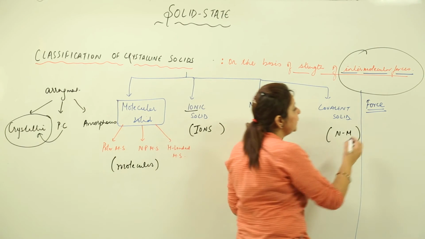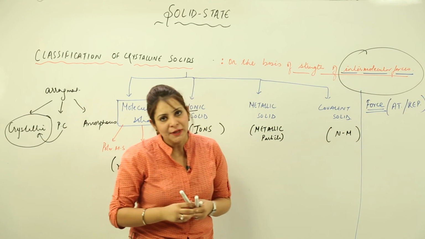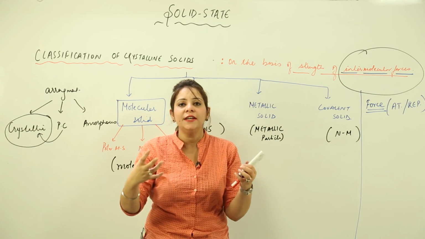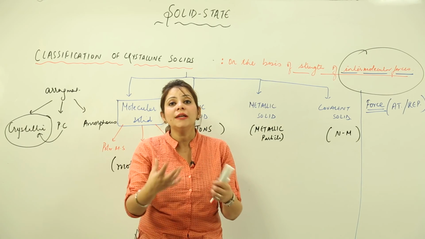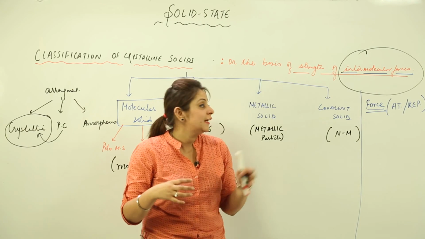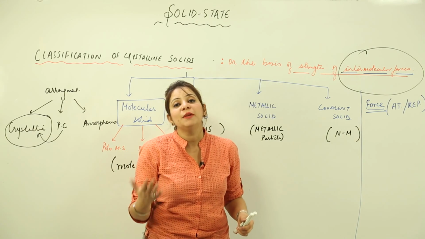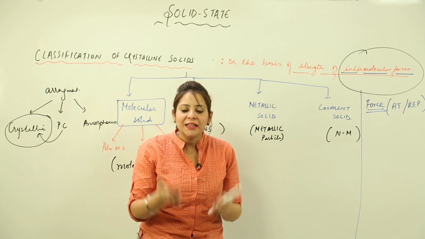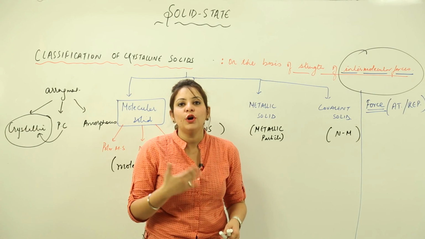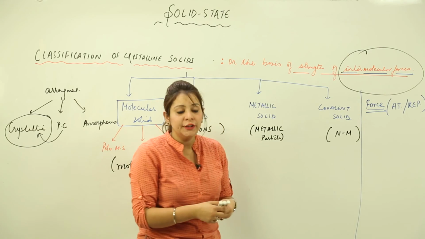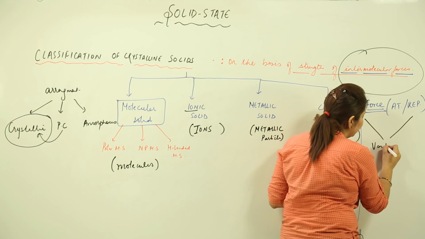That force can be attractive, and that force can even be repulsive. If it makes the particles come closer, it is an attractive force. If it does not allow particles to come closer, it is a repulsive force. Whether it is attractive or repulsive, the sum of the attractive and the repulsive forces between the molecules comes out to be van der Waals force.